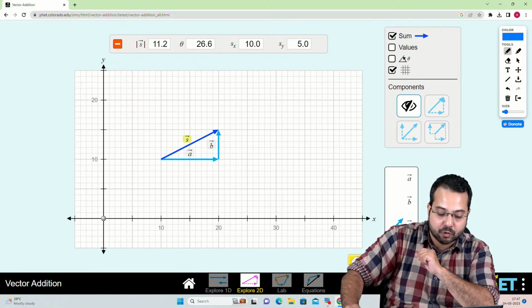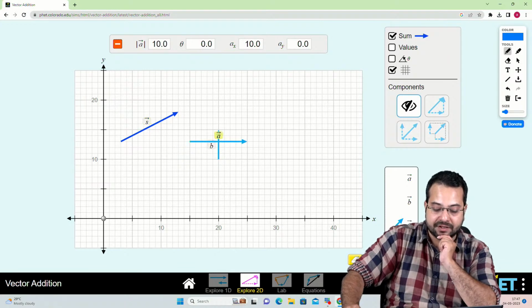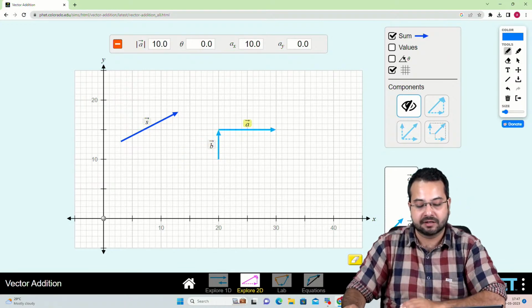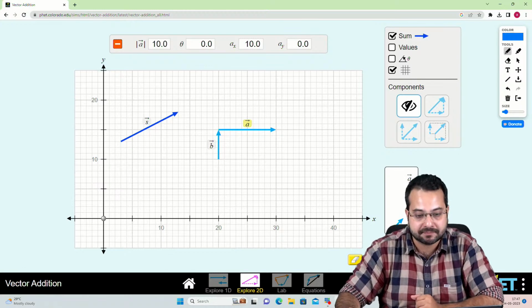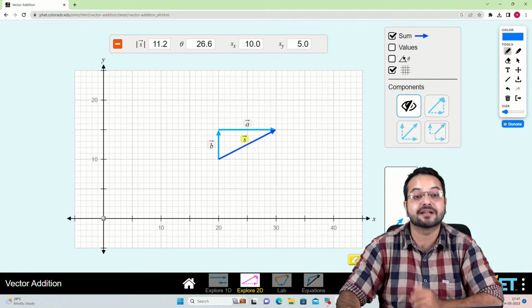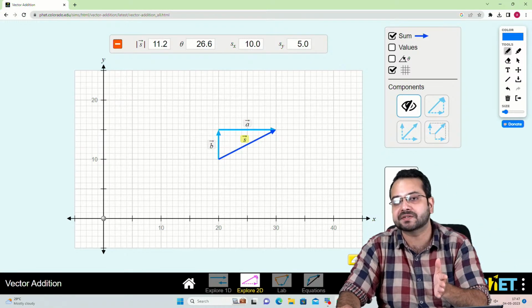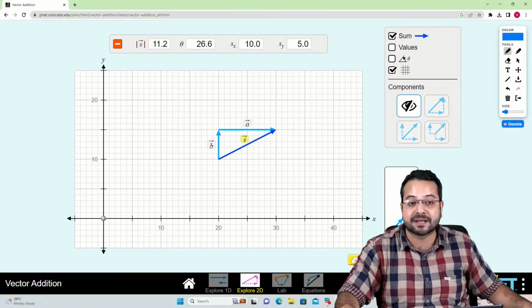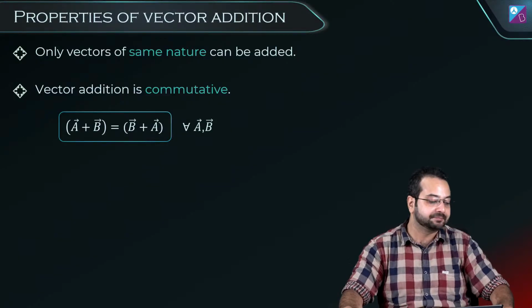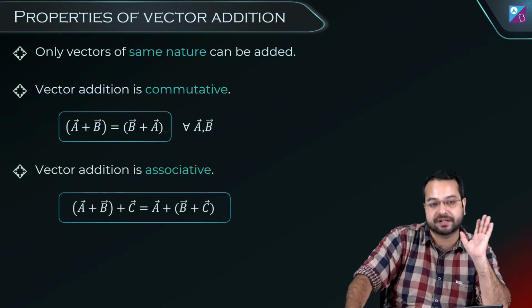But when I want to do vector b plus a, then I will join the head of b to the tail of a. Now look at the resultant. Has the resultant changed? The resultant has not changed. So if you do a plus b or you do b plus a, it is still going to give you the same result.